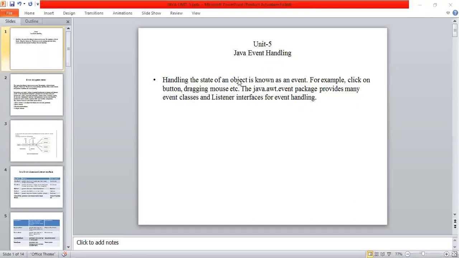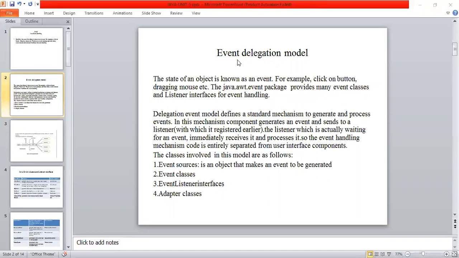Handling all these events in Java using a mechanism is called the event delegation model. So what is the event delegation model? The event delegation model defines a standard mechanism to generate and process an event. Now we know what an event is. To generate and process all these events, we depend on the event delegation model. Simply, the event delegation model is a mechanism which generates and processes events.